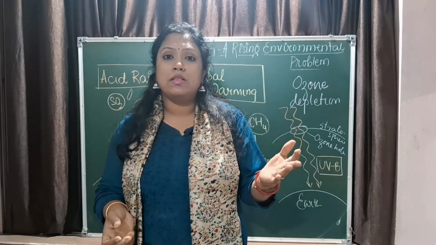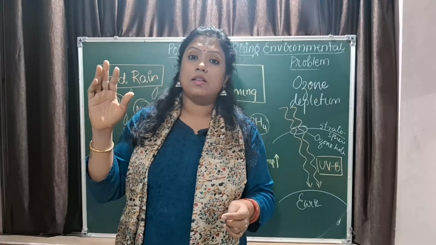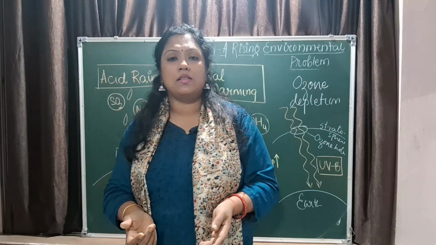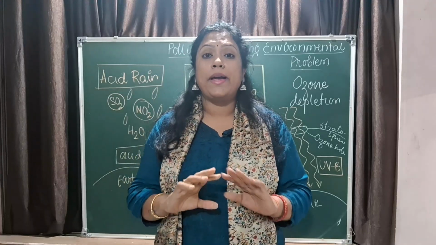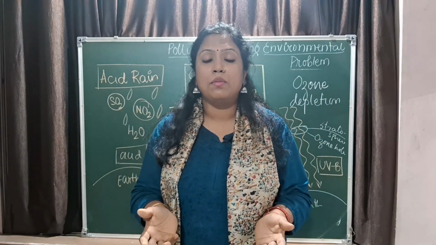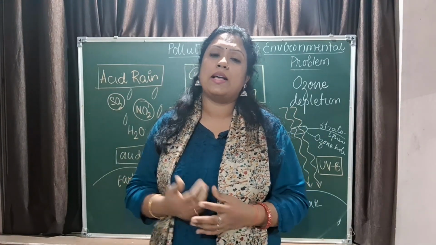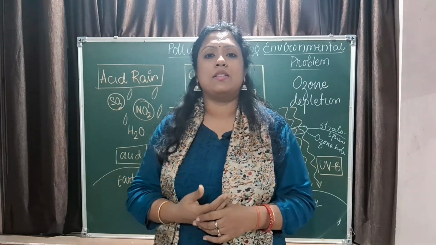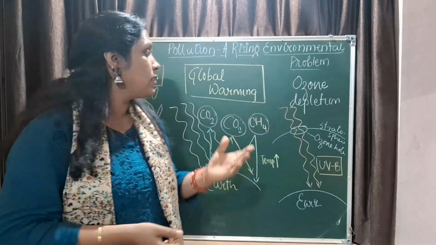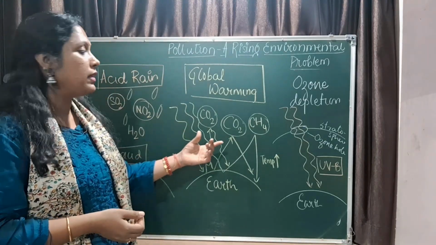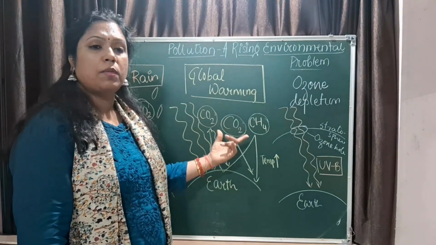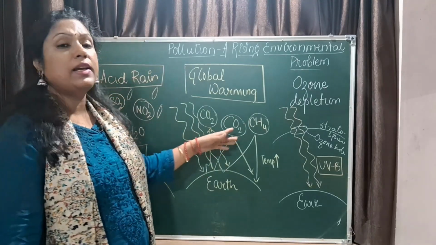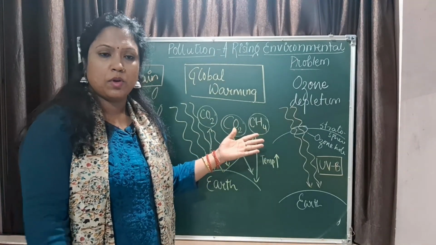Even our monuments and our archaeological structures, they also get spoiled because of the acid rain. The Taj Mahal, the white shiny layer of the Taj Mahal, the marble, is getting corroded because of the acid rain, and it is turning pale. That is the impact of acid rain. Now, next one is global warming. The gases responsible for global warming, also called the greenhouse gases, are carbon dioxide and methane, and water vapor also.